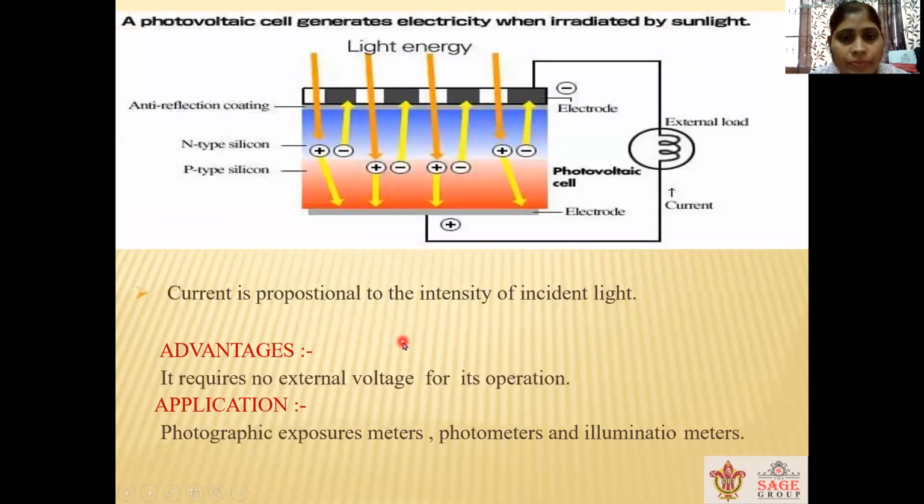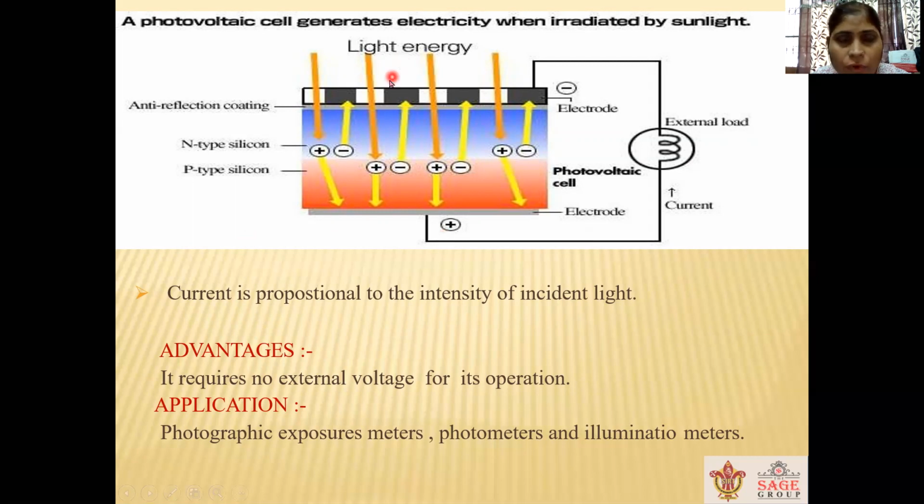So here this is the schematic of the photovoltaic cell. This is the p-type layer, this is the n-type layer, and across this p-type n-type layer a load is connected. The DC voltage is not connected here, since for the conversion of the energy, any DC voltage is not required. So that's why this is acting as an active transducer.